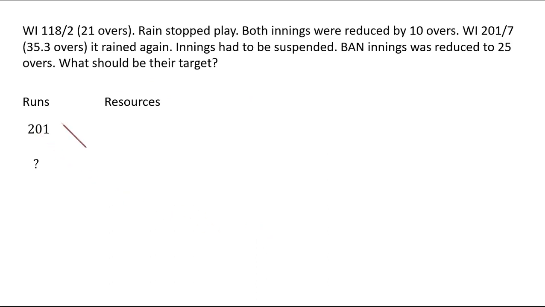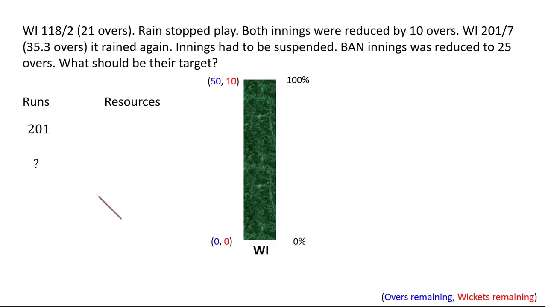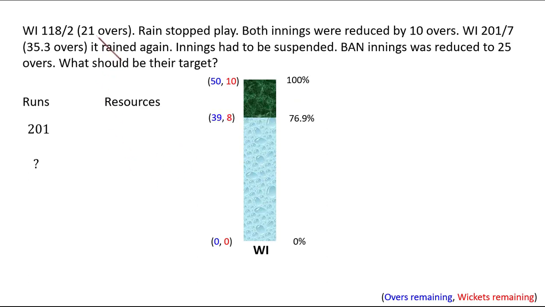So in all they made 201 runs. We need to know using how much resource they made this 201 runs and how much resource is available to Bangladesh, and hence what should be their score. So at the very beginning of the innings, West Indies had 100% of the resource because they had 50 overs and 10 wickets remaining. But after 21 overs, when they had lost 2 wickets, means when 39 overs were still left and 8 wickets were remaining, they had 76.9% of their resources. You can get this number using the table.